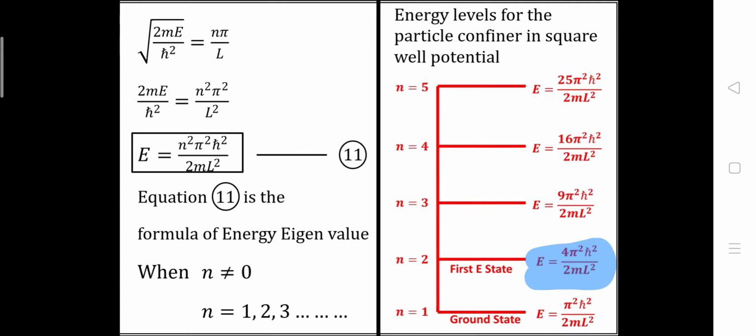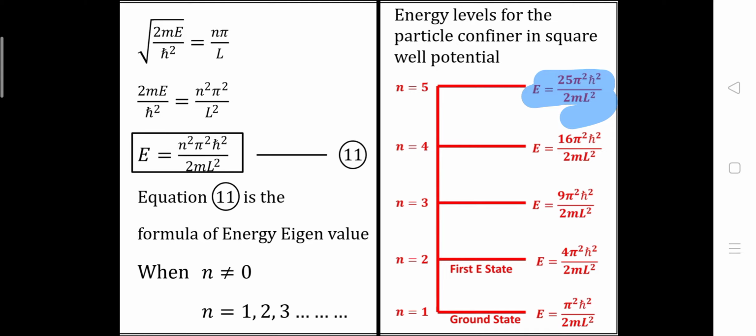For the third energy level, or we can say second excited state, n will be 3, and we will get E is equal to 9π square h cross square upon 2mL square. For the third excited state we will get n is equal to 4, and the energy will be E is equal to 16π square h cross square upon 2mL square. And for n is equal to 5, we will get E is equal to 25π square h cross square upon 2mL square. Now this is how we can derive the energy eigenvalue for the different quantum numbers n.